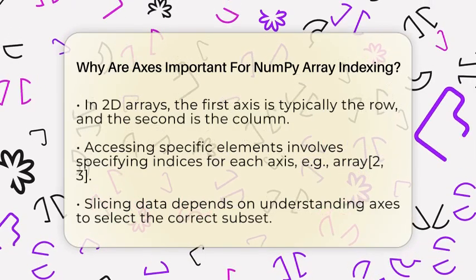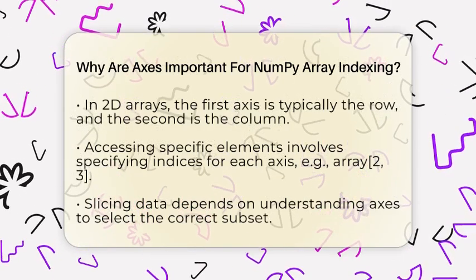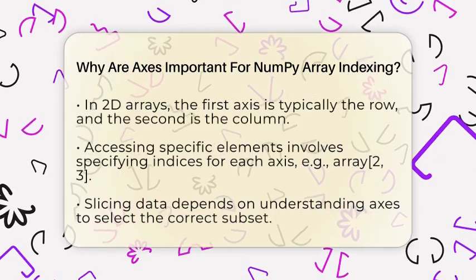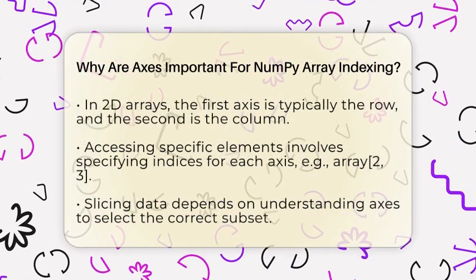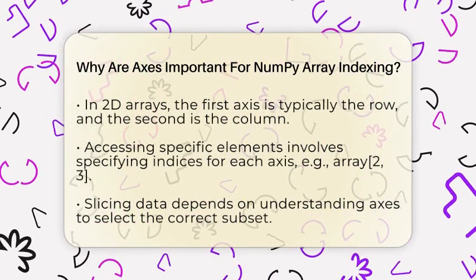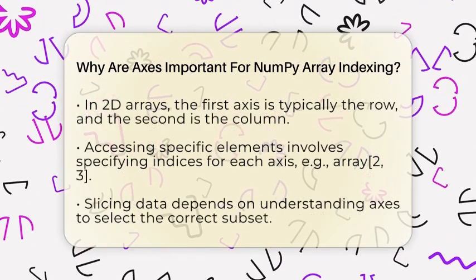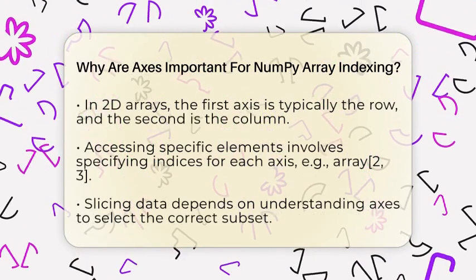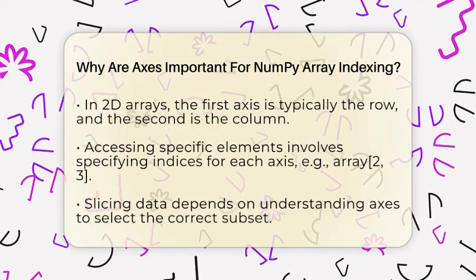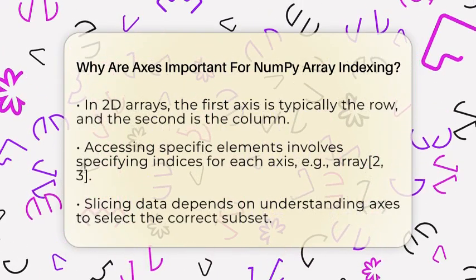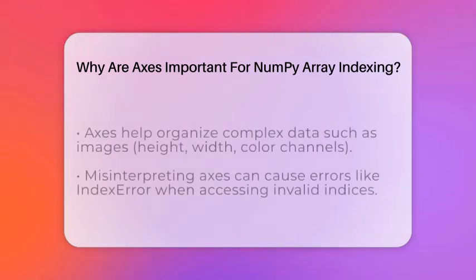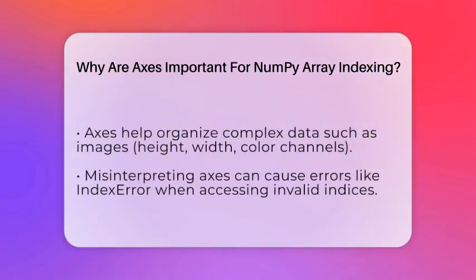Slicing arrays is another area where axes matter a lot. If you want to get a subset of data, you need to tell NumPy which part along each axis you want. For instance, slicing rows from 0 to 3 and columns from 5 to 10 involves understanding which axis is which. This control allows you to extract just the data you need for analysis or visualization.